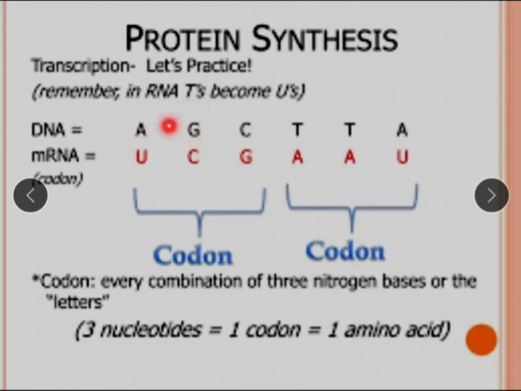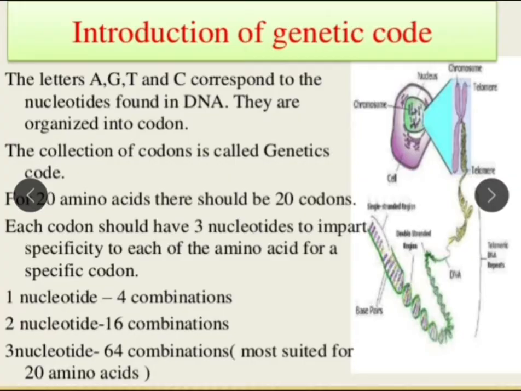If here there is G, then on mRNA there will be C. And codon: 3 successive nitrogen bases on mRNA constitute the codon. See here, every combination of 3 nitrogen bases, or 3 nucleotides, is equal to 1 codon, is equal to 1 amino acid.